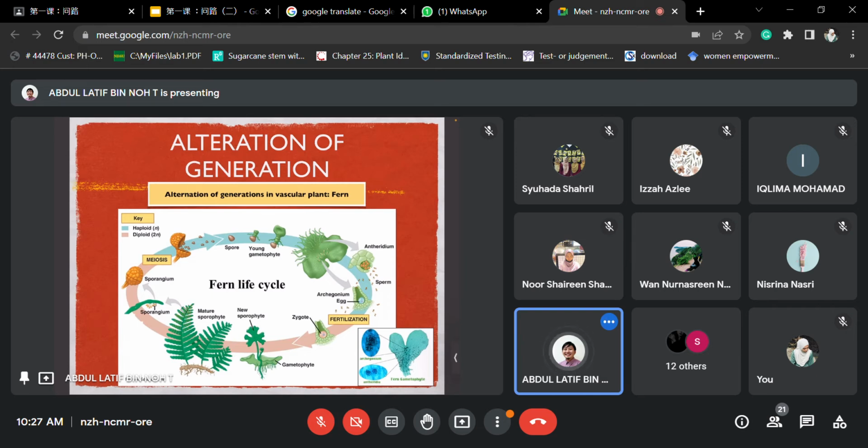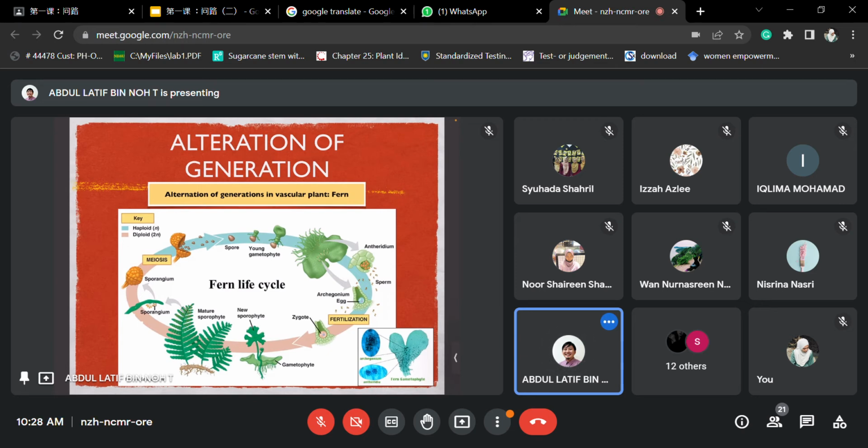They just have this particular phase. Right, they can remain in this particular gametophyte or haploid phase. Right, they can remain. But if they undergo the fertilization process, they can produce the secondary structures, right, which is the diploid structures. But if they do not undergo the fertilization process, they will remain in this particular haploid form, the gametophyte form only.